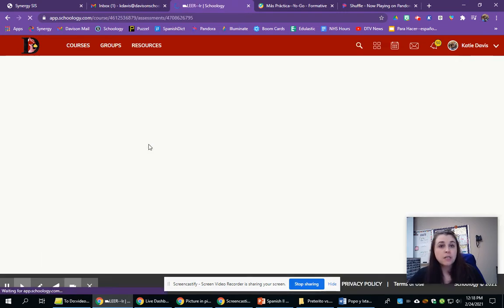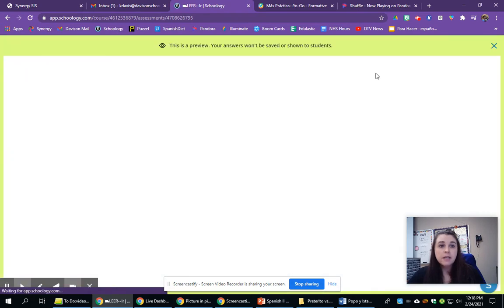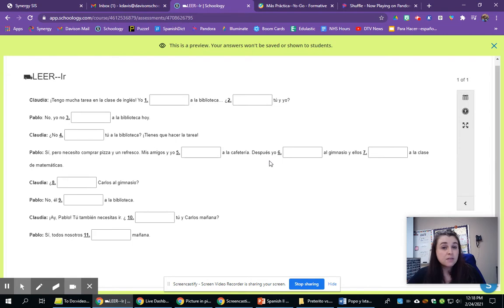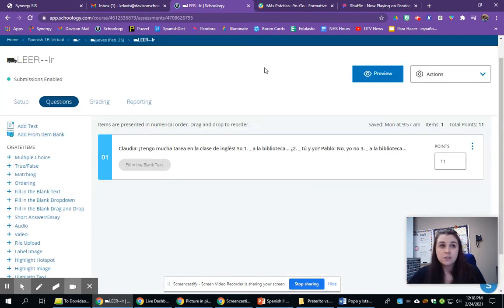One is a short Legerdemain or reading activity. And remember with these puzzle piece activities, you can do them twice. So if you don't do well the first time, see what you did incorrectly and do it again. But you're going to fill in the blanks here with a different form of ir. So look for what subject comes before the blank, or maybe directly after it if it's a question, and fill in that blank. We've got voy, vas, va, vamos, or van. You're going to fill in all 11 of these blanks, submit it, and check your answers.